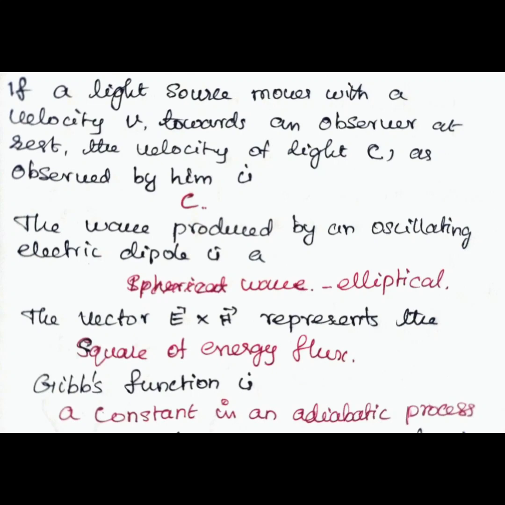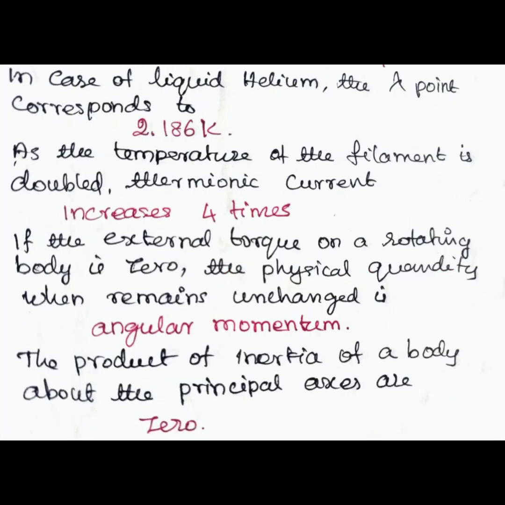Gibbs function is constant in an adiabatic process. In case of liquid helium, the lambda point corresponds to 2.186 K. Answer: 2.186 K.